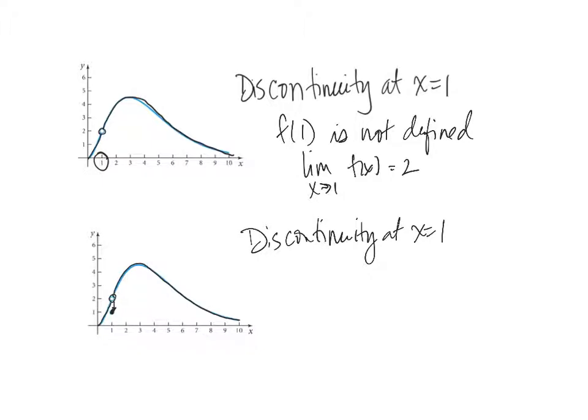In the second graph, well, f of 1 is defined. f of 1 is equal to 1, and the limit exists, right? And it's still 2. So there seems to be an issue here. So in one case, the function is not defined, but the limit exists. Okay. In the second one, you're like, okay, well, I'll fix this. I will define f of 1. I will have a point at 1. But what's the problem? The point's not in the right place. So notice you're going to need these two conditions being met. Not only does f of x have to exist, and the limit has to exist, but what has to happen? The point, the function value, has to be in the right place.